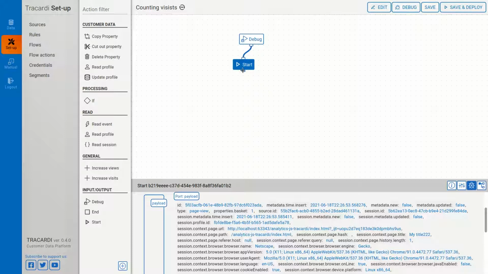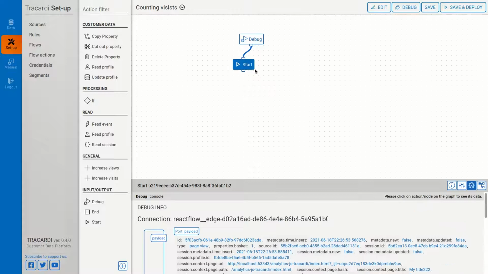Everything that's passed here is called payload, but this flow has its internal state, and inside that state it has session, profile, flow, and payload actually as well. Right now you can see only what's been passed from node to node, but a future version will also show the internal state of the flow. So once we have event data, we can process it.